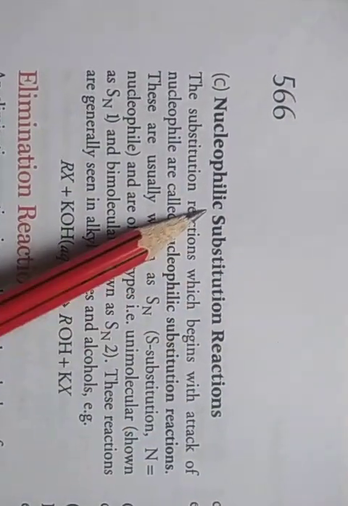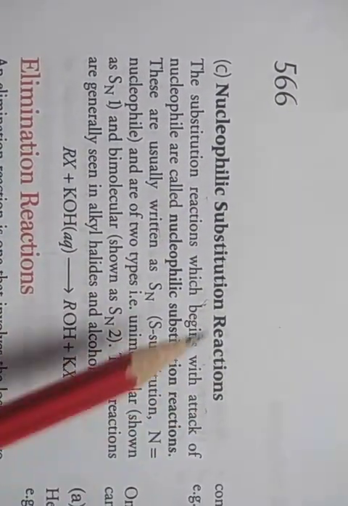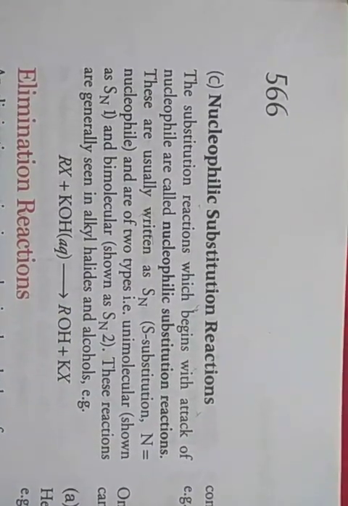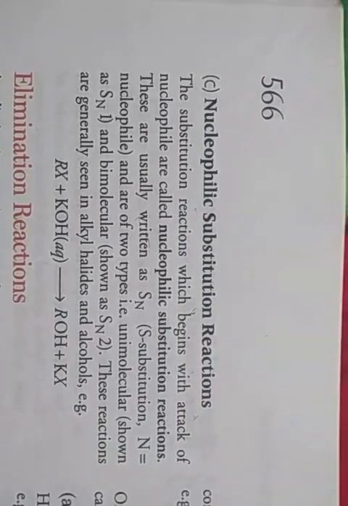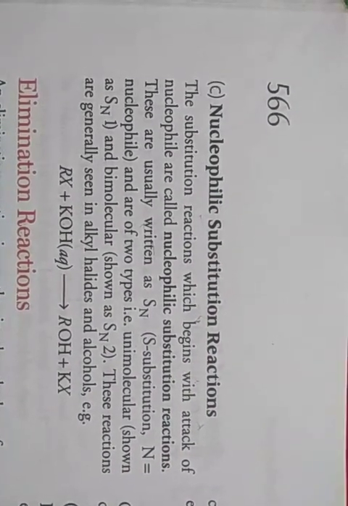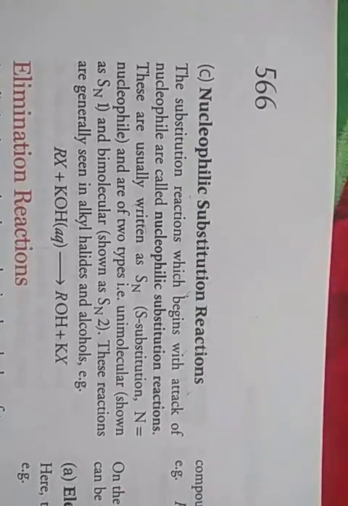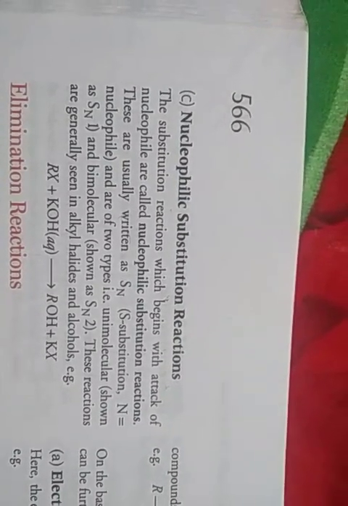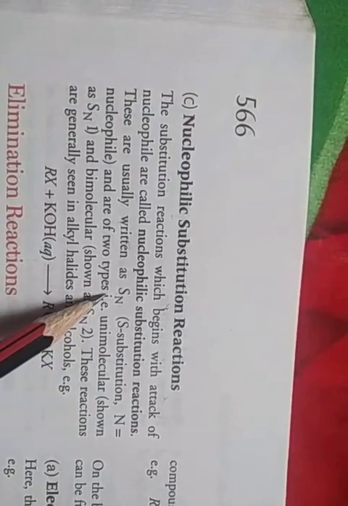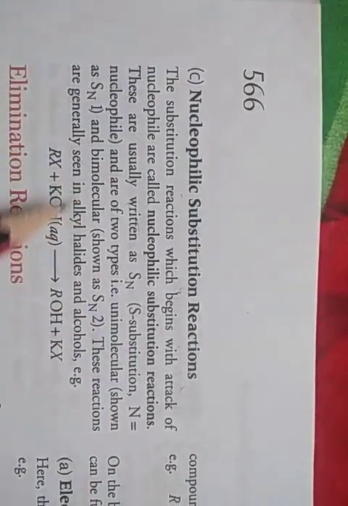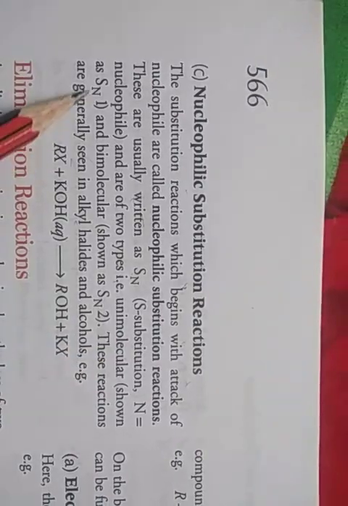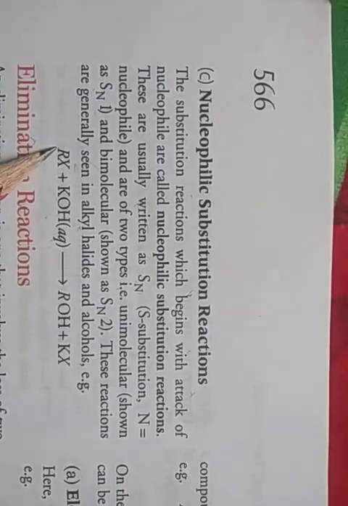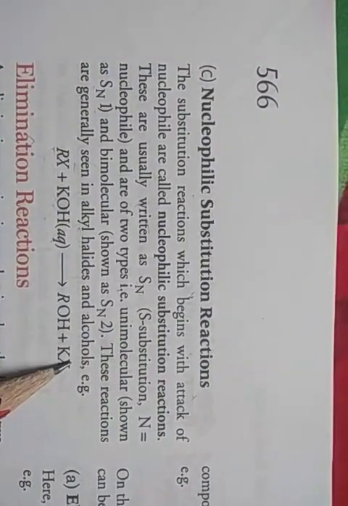Then the third one is nucleophilic substitution reaction. Nucleophilic means those substitution reactions which begin with the attack of a nucleophile. Electrophilic substitution reaction begins with an electrophile, and nucleophilic substitution reaction begins with the attack of a nucleophile. These are usually written as capital S and capital N: S for substitution and N for nucleophile. These are also two types, unimolecular SN1 and bimolecular SN2. RX plus KOH: OH attaches with the alkyl group and halogen goes with K, so KX.